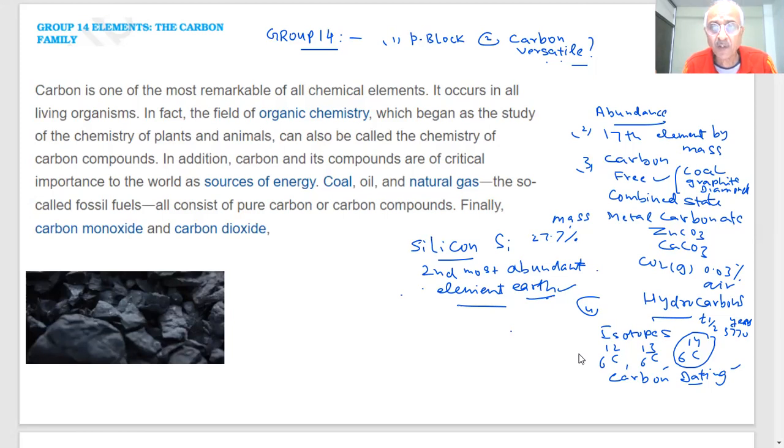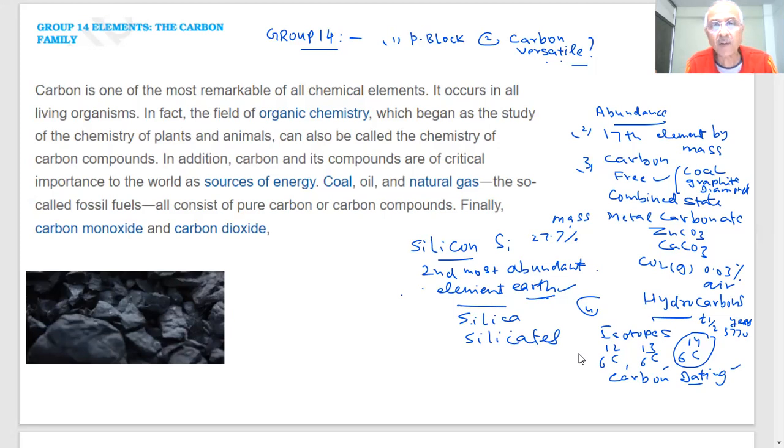Silicon is 27.7% by mass, student. And in nature, in what forms is it present, student? Major where it is present, silicon, is in Earth's crust. What are those? Silica, silicates. You know what glass is, student? Glass, ceramics, and cement contain silicates. There are only traces of germanium, student.